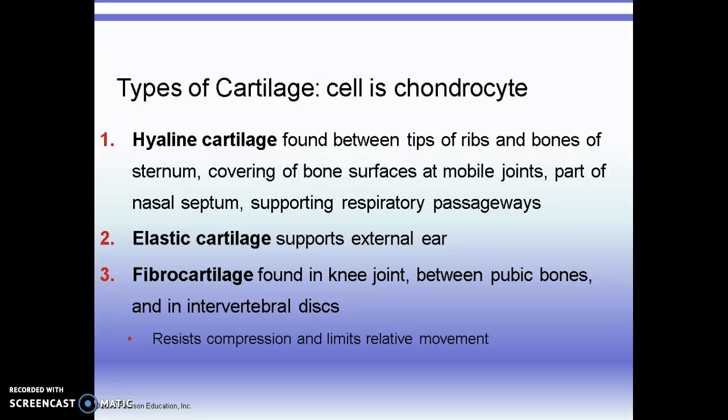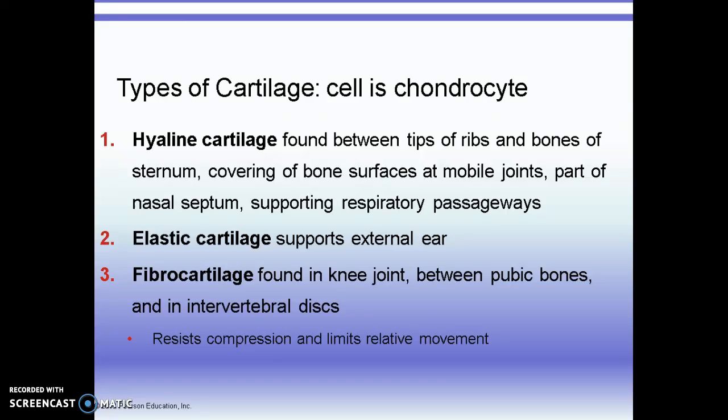There are three different types of cartilage. The cell of cartilage is a chondrocyte, and one type is hyaline cartilage. Hyaline cartilage is found at the end of our bones. As our bones meet in a joint, they are covered with hyaline cartilage to reduce friction. If you push at the end of your nose, that is hyaline cartilage.